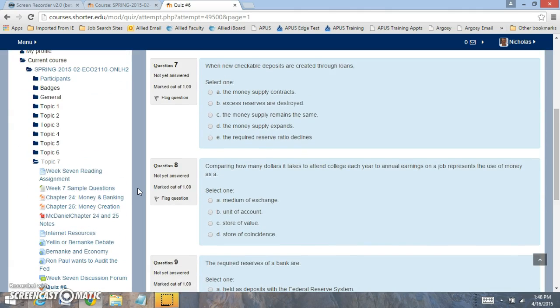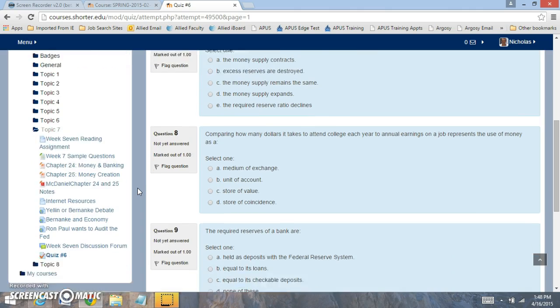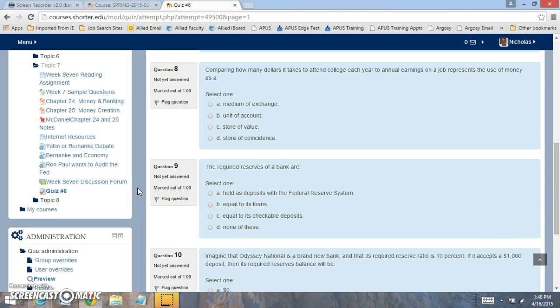When you look at checkable deposits, they're created through loans. Why are checkable deposits important for the banking system? Question 8 is looking at how many dollars it takes to attend college each year to annual earnings on a job represents the use of money as what? And money has 3 very important characteristics: medium of exchange, unit of account, and store of value.